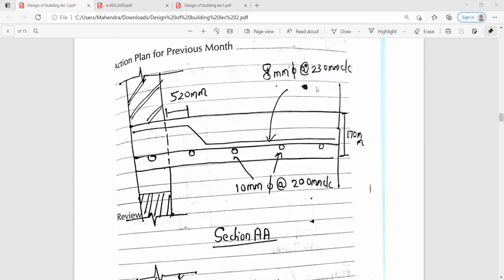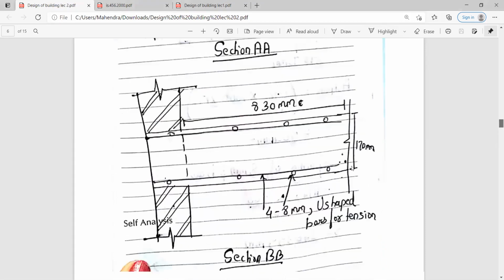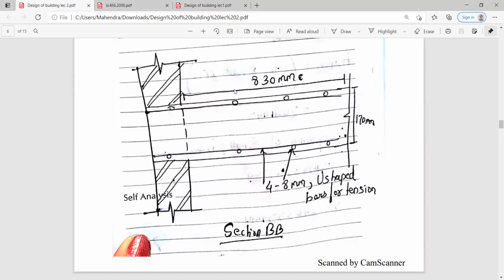Okay, now you need to draw the section BB that you had cut in the plan. So now section BB. For section BB again you need to draw this. So this is your 830. 830 is nothing but the distance of your corner reinforcement. And here the depth is provided for your slab. So depth is 170 mm, and these U-shaped bars are being cut over here. So these are all 4 bars at the rate of 8 mm phi, and these are U-shaped bars for the tension. So draw this diagram for section BB that you had cut in your plan.